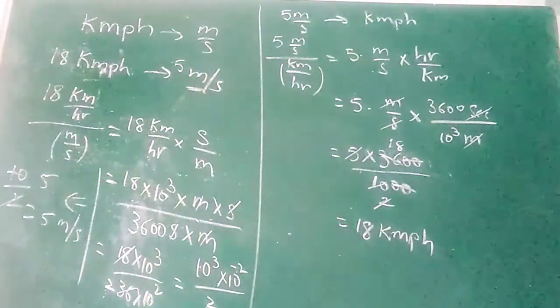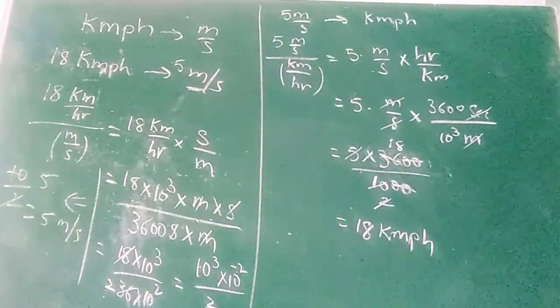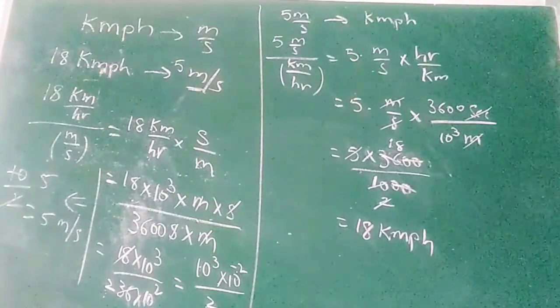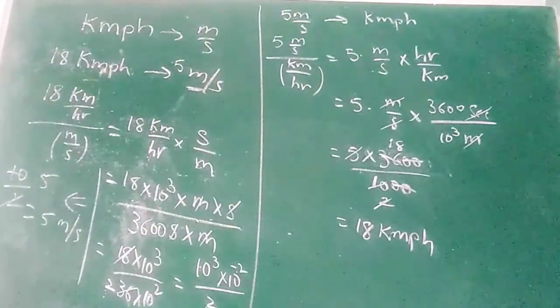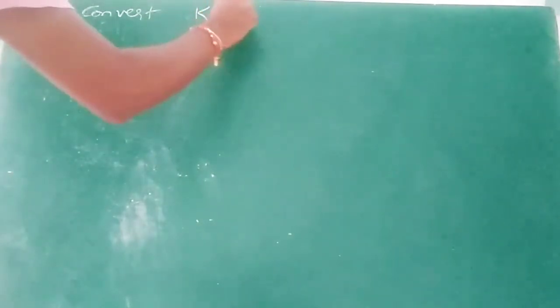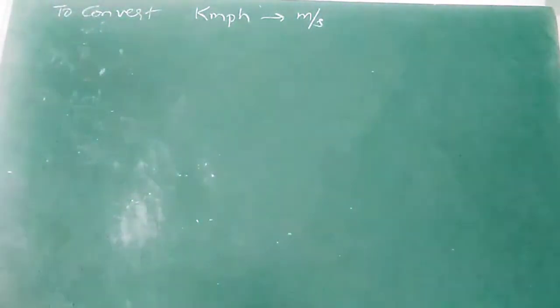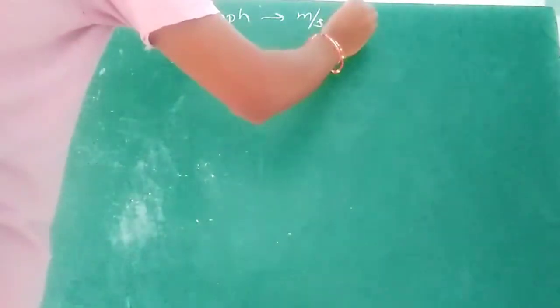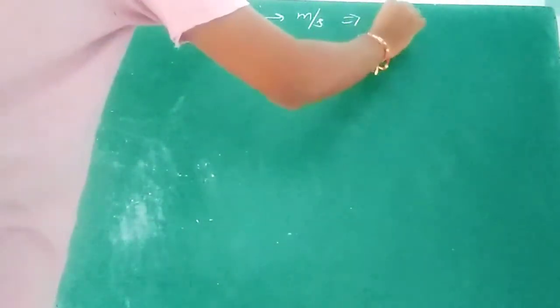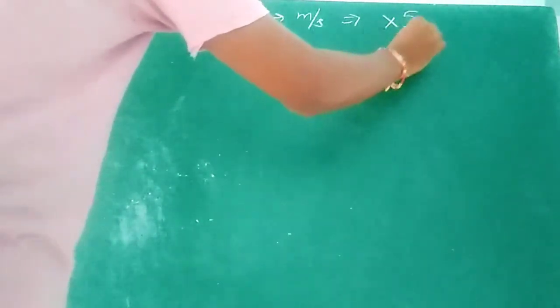In this way we can convert the values. So let's check one problem. Before that, to convert kilometer per hour to meter per second, we should multiply that value with 5 by 18.